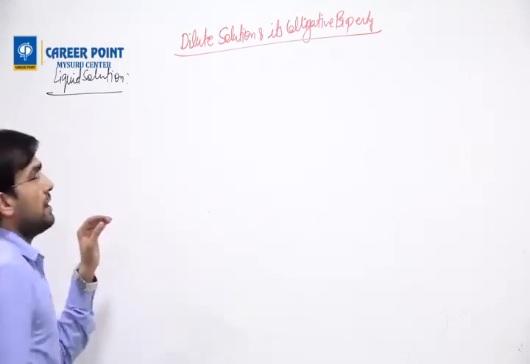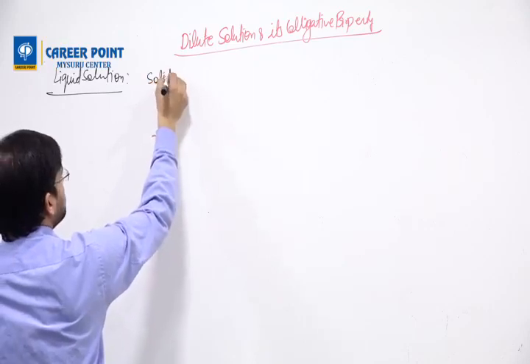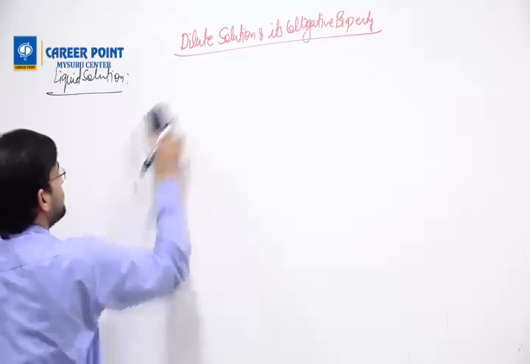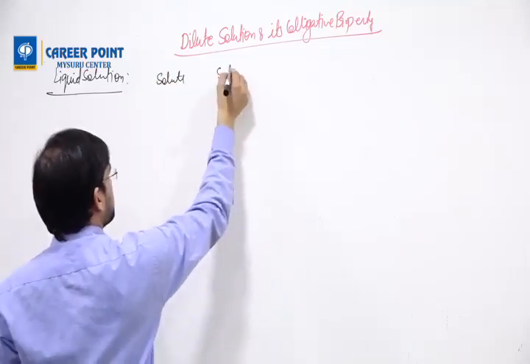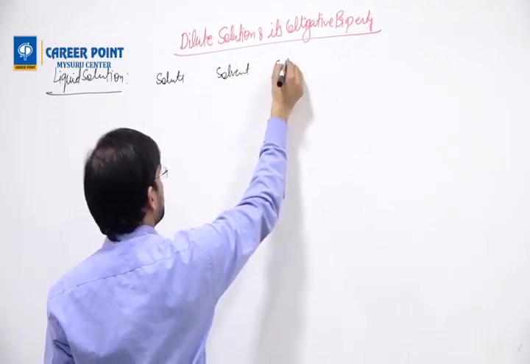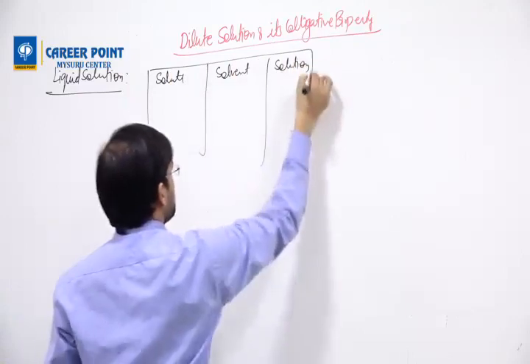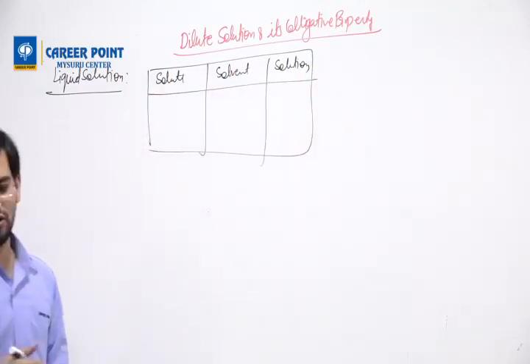In the case of liquid, how many types of it could be? I can write like this. We can make a table of solute, solvent and solution. This is very basic. I am simply giving you the idea of it, then we'll go deeper.